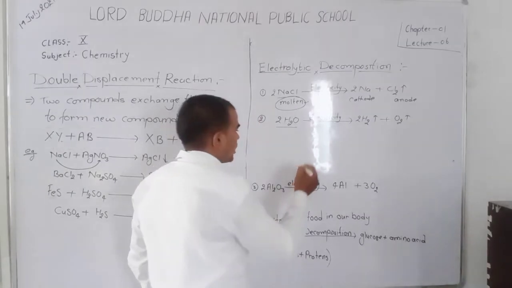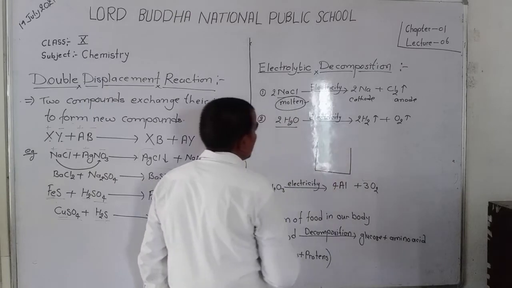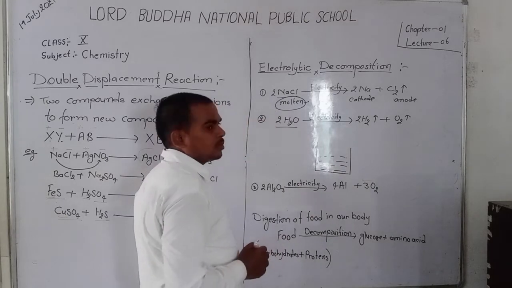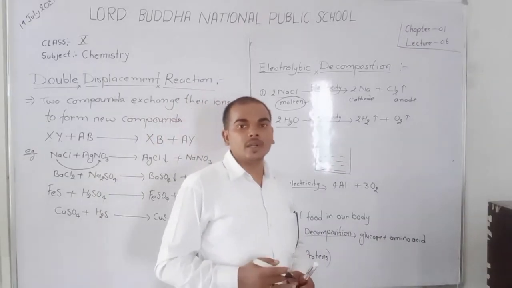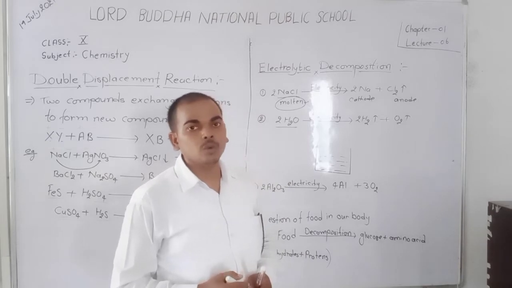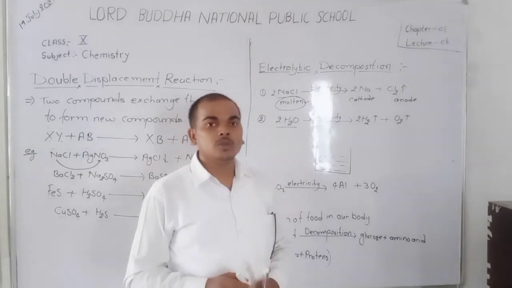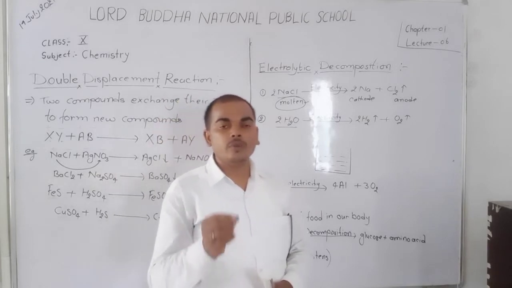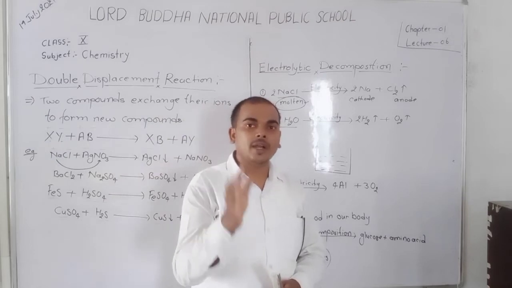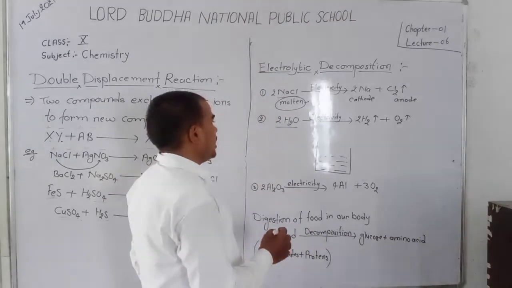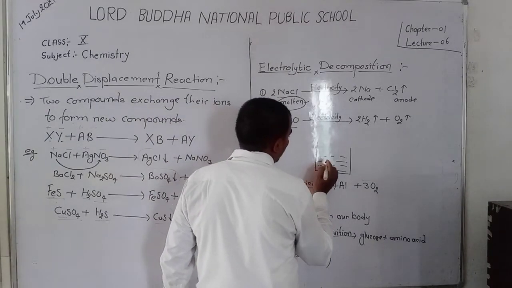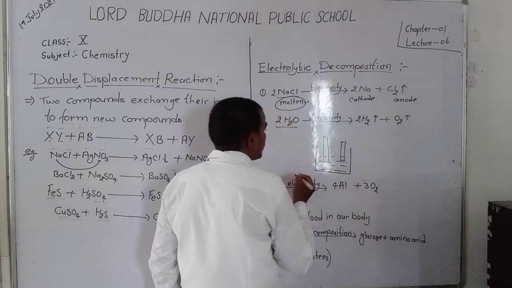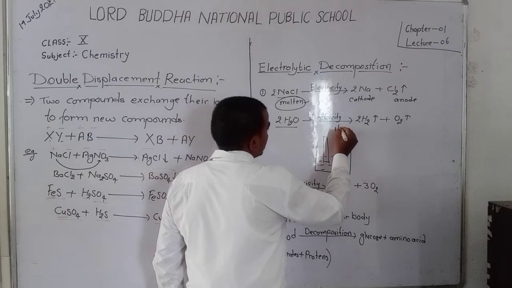Firstly, we take a beaker. In the beaker, we take acidic water, because pure water does not conduct electricity. So for this experiment, you take acidic water, meaning a few drops of acid are added in water. Okay, when you take acidic water and dip two metallic rods in it, and the metallic rods are connected with an electric source,